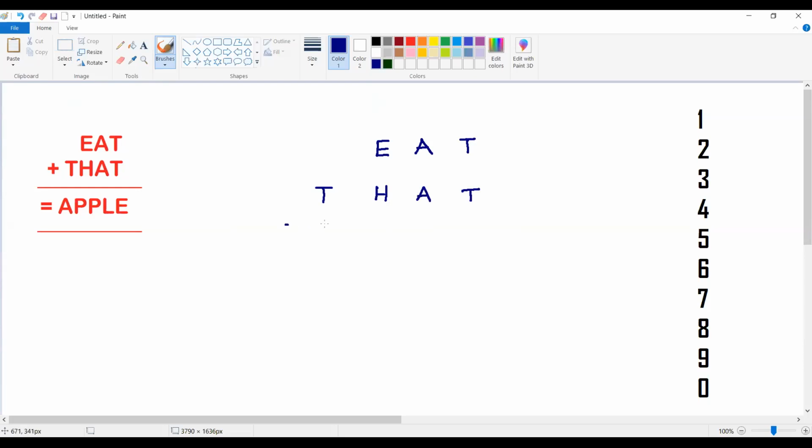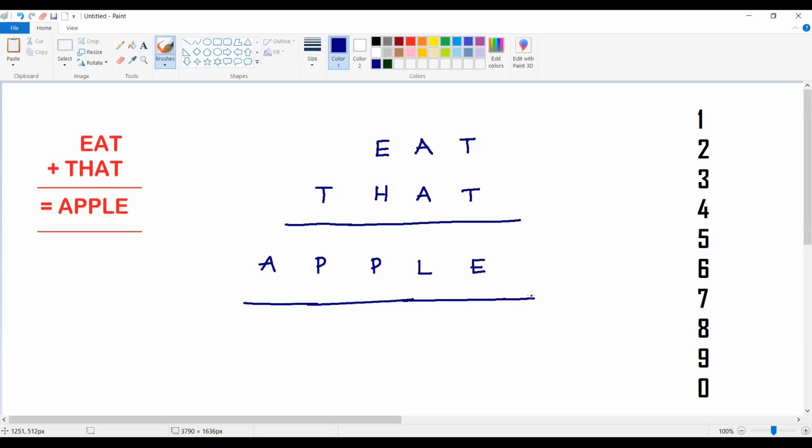EAT plus THAT is equal to APPLE. So the resultant is a 5-digit number. That's one thing which we are able to understand.